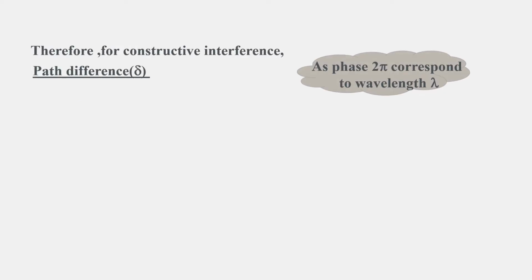Therefore, for constructive interference, the path difference δ, as phase 2π corresponds to the wavelength λ, and the phase difference is n × 2π, the path difference will become nλ, where n is equal to 0, 1, and so on.